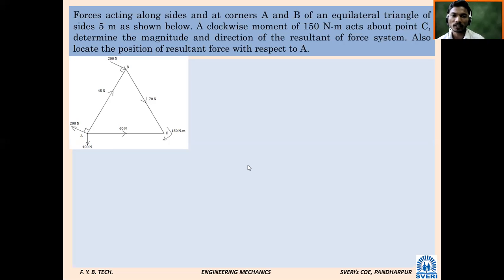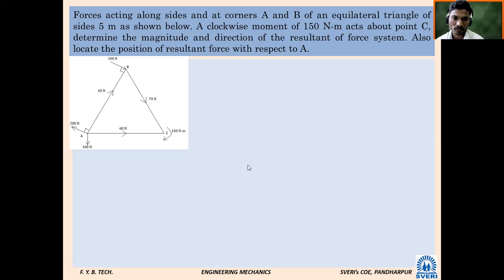Okay, the force system is given, and whatever problems we are solving, all are from university exams. It was also asked one time to calculate the magnitude, direction, and locate the position of the resultant.